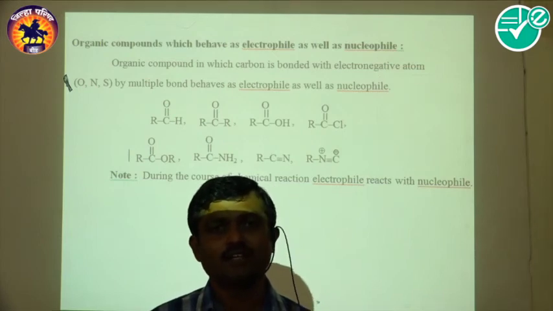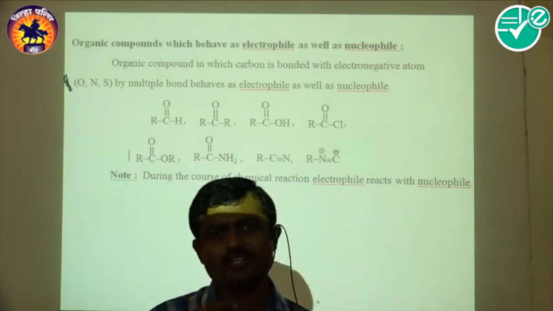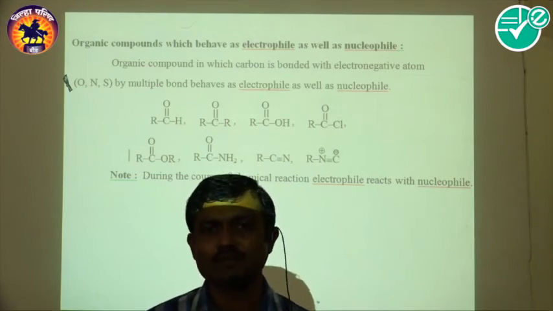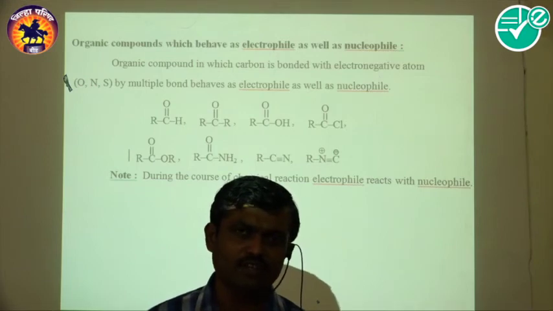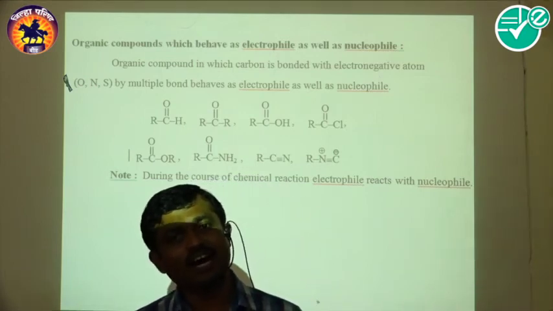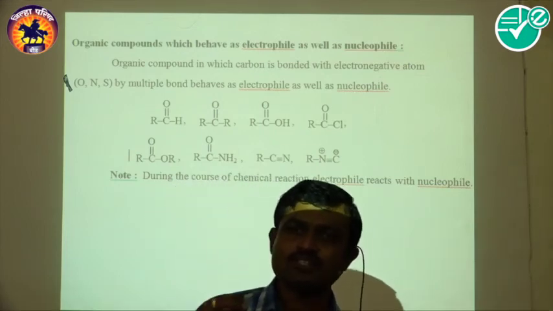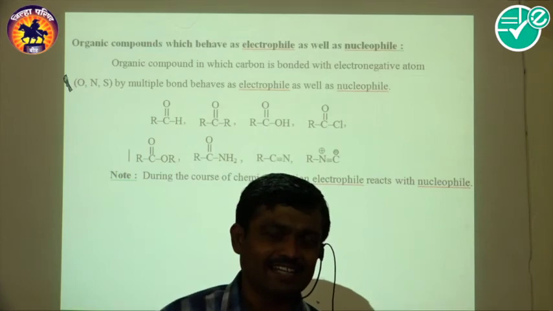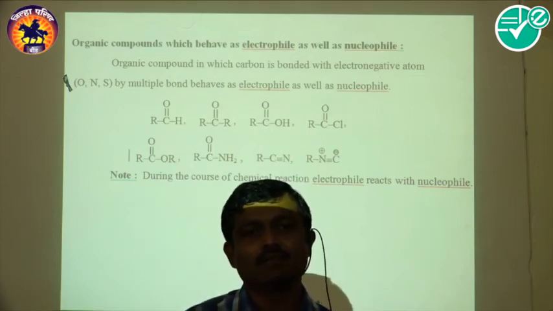Homolytic is the symmetrical breaking of the covalent bond to give free radicals. And the other one, unsymmetrical breaking of the covalent bond to give a cation and anion, is called heterolytic bond fission.